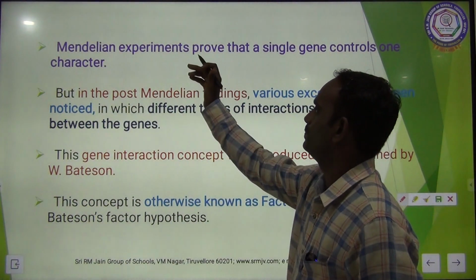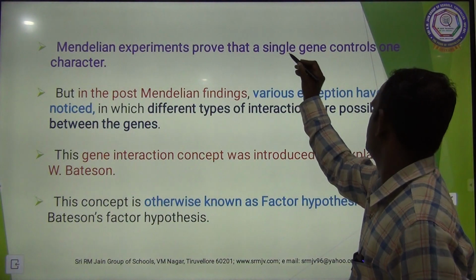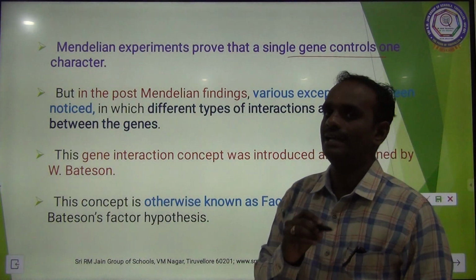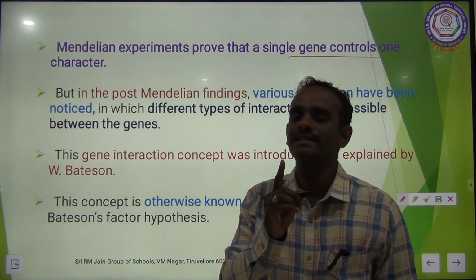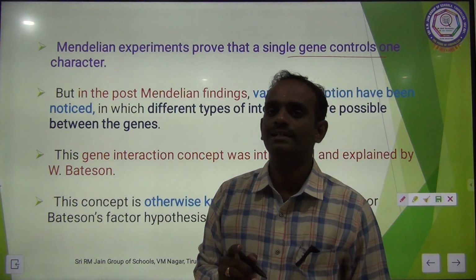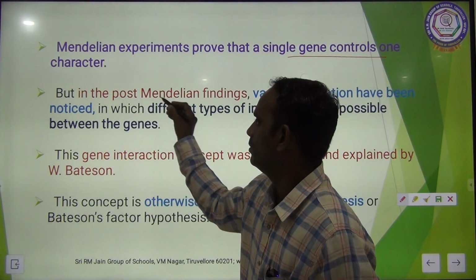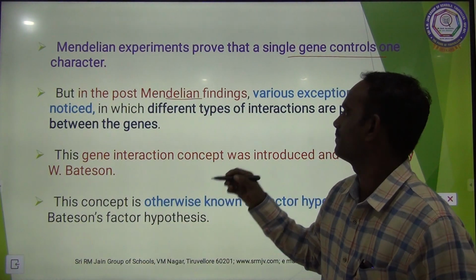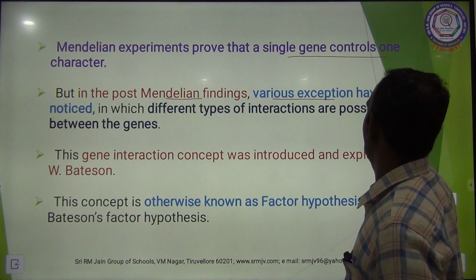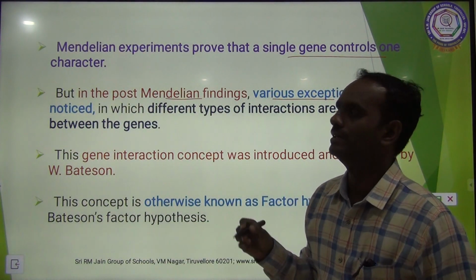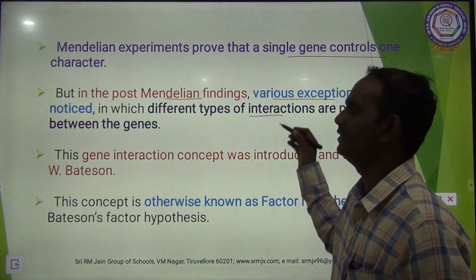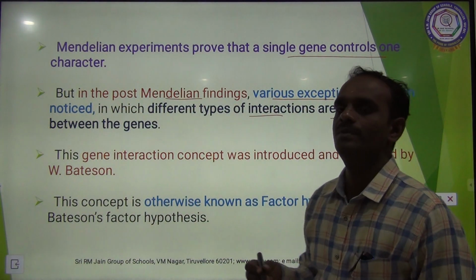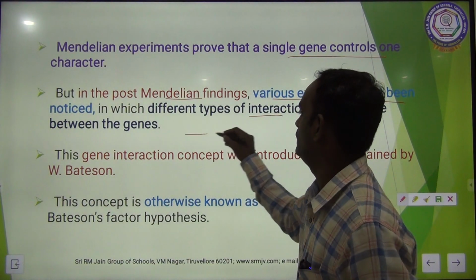Mendelian experiments prove that a single gene controls one character. But in the post-Mendelian findings, various exceptions have been discovered in which different types of interactions are possible between the genes.